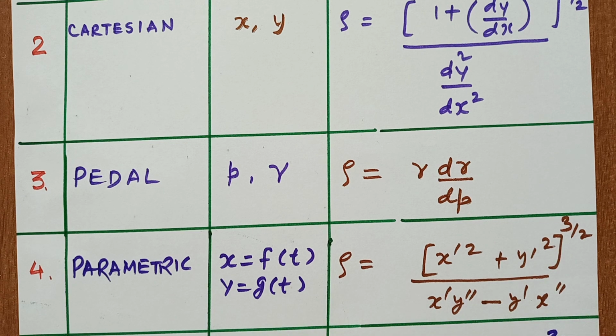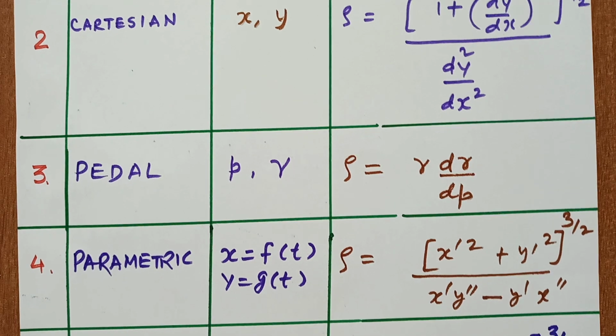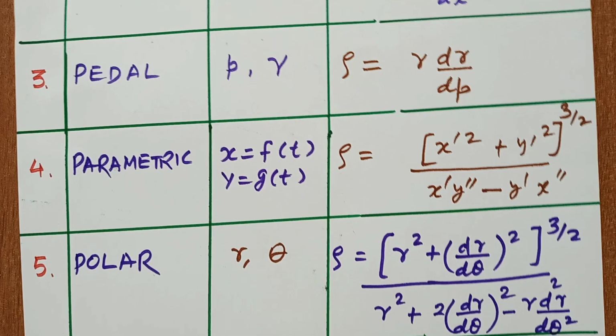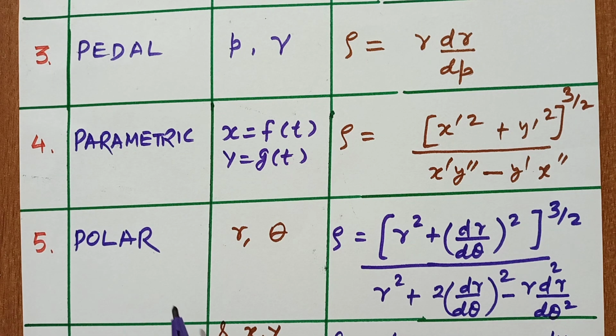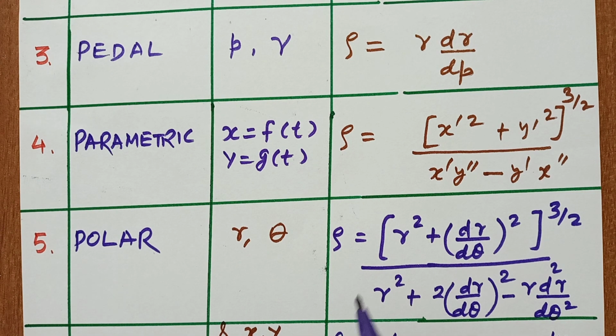Similarly, if the equation of the curve is in polar form, meaning in the form of r and theta, the formula for radius of curvature rho is (r square plus (dr by d theta) square) power 3 by 2 upon (r square plus 2 (dr by d theta) square minus r d2r by d theta 2).